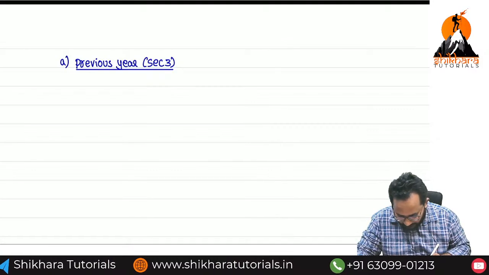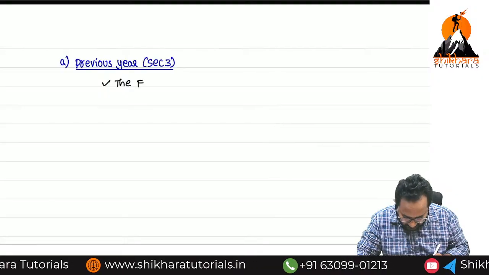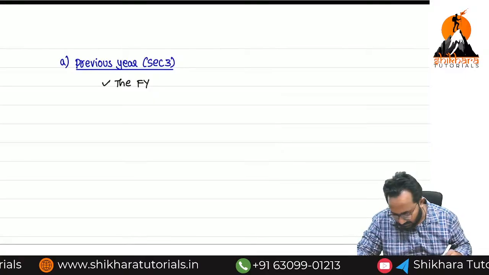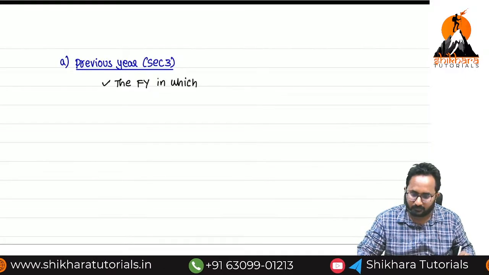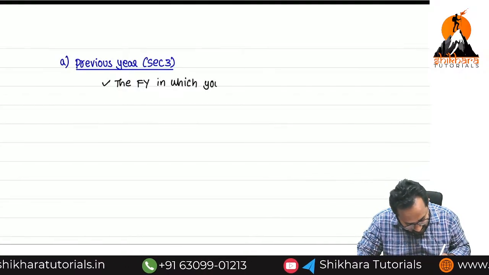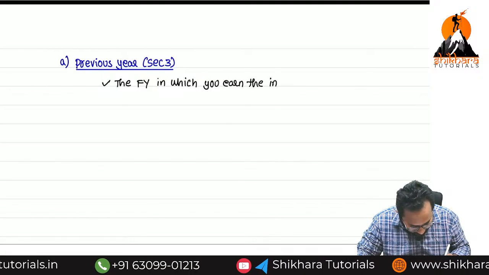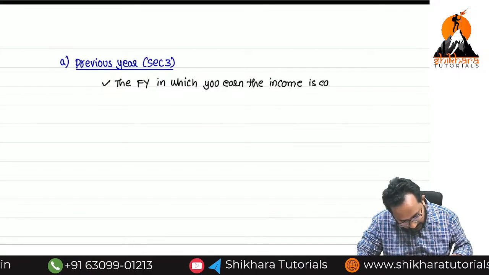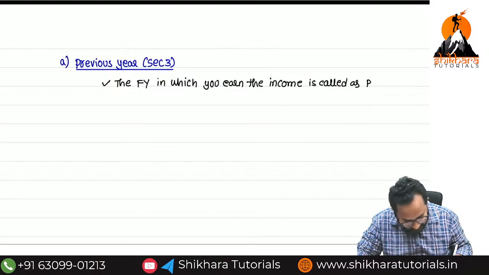First, the previous year means the financial year in which you earn the income. That is called the previous year.